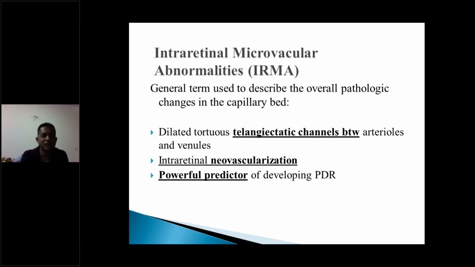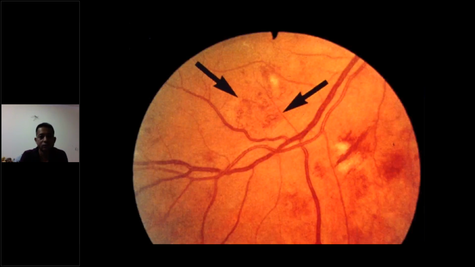These are telangiectatic channels between arterioles and venules. Some people call it an intraretinal neovascularization, and it's also a highly powerful predictor of the development of PDR. So here you can see a venule and a small arteriole. You can see a small connection going from one to another. So it's more like a small collateral circulation.